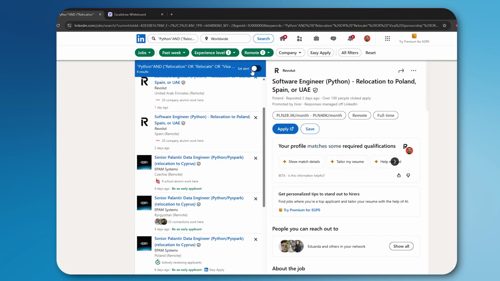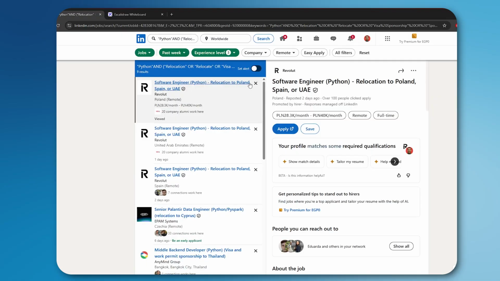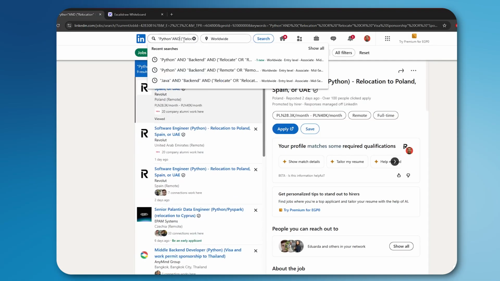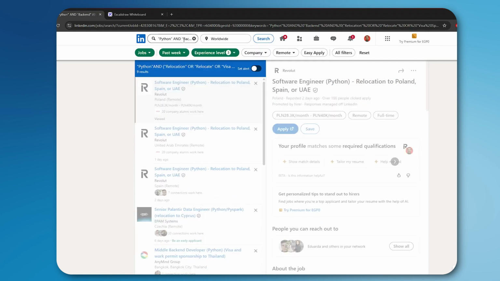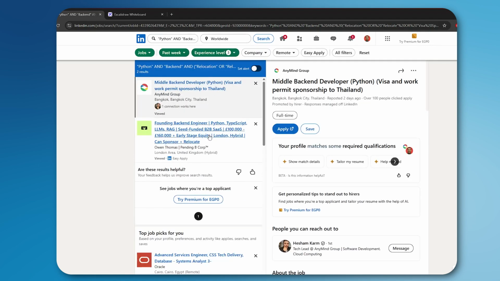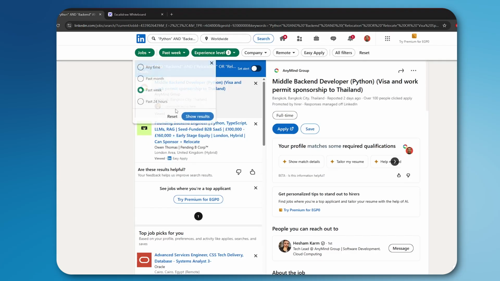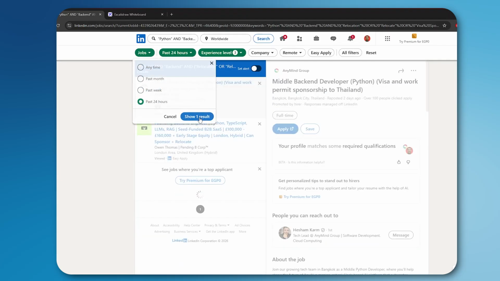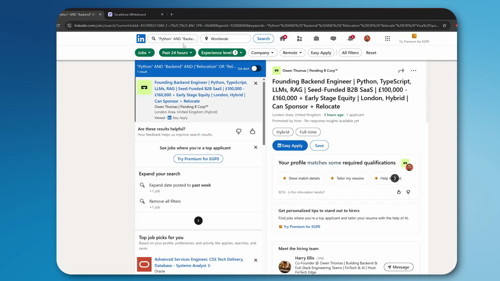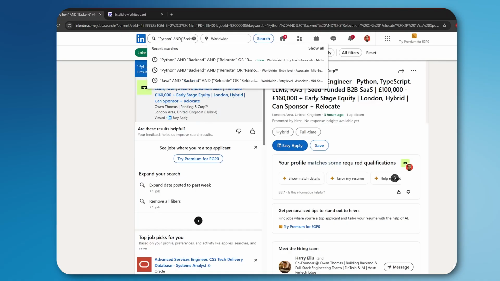And maybe this is due to the fact that we're using remote, by the way. This actually makes sense, yeah, because we're relocating. So I made this filter a bit wrong since we're going to be working with relocation. Let me fix it by adding it back in and see if it works. Great, so now we have found 2 opportunities. Let's see, past 24 hours, is it available? Nice, it's available for relocation.